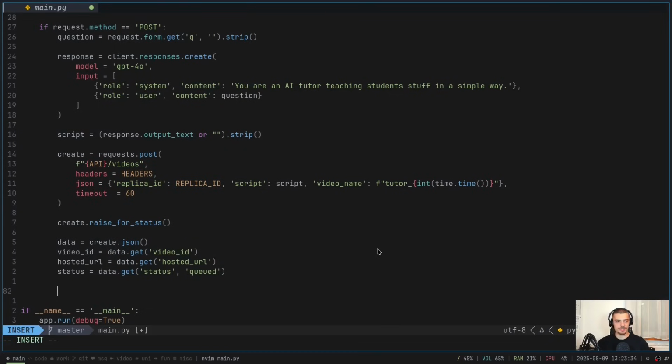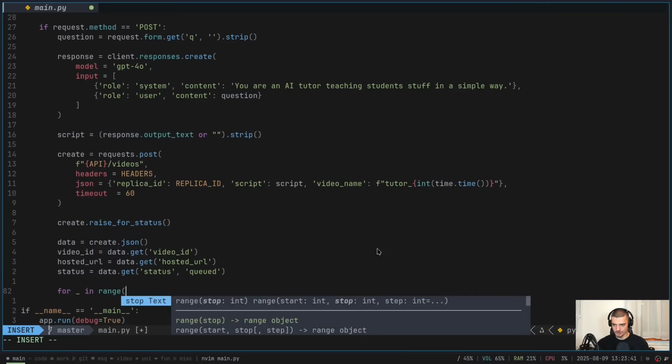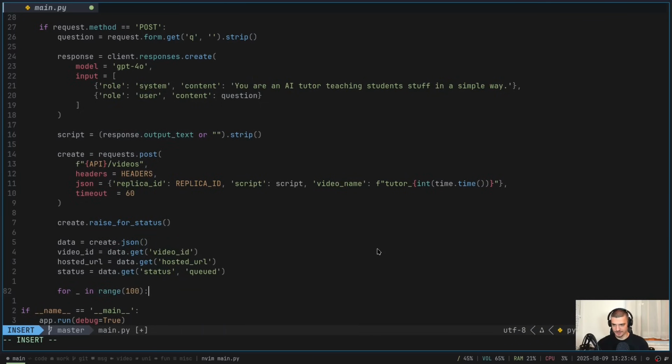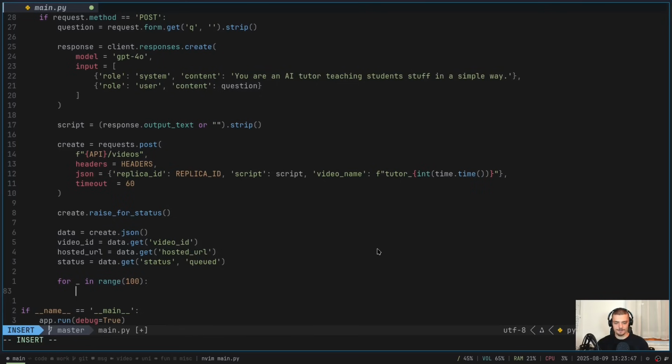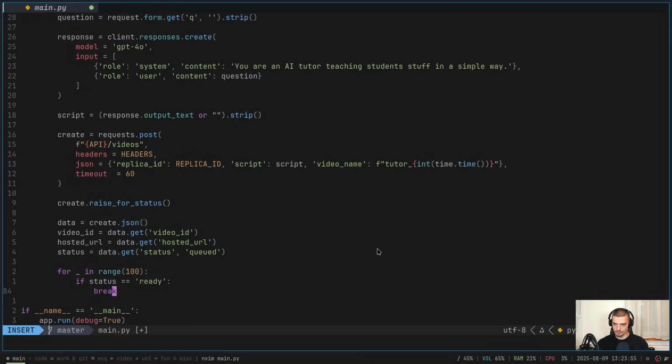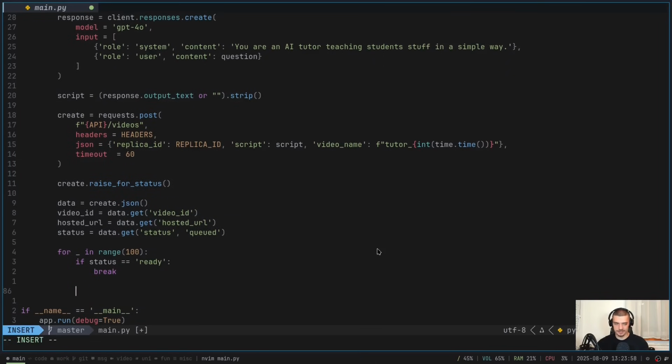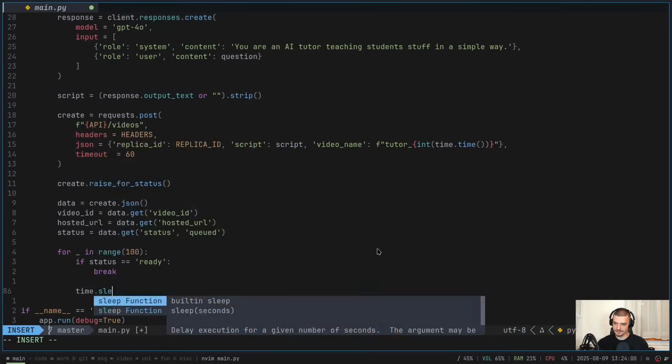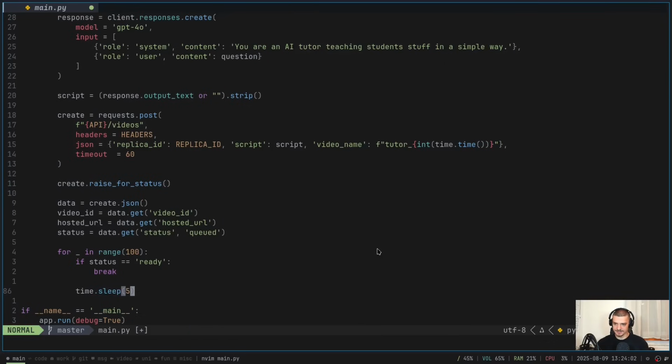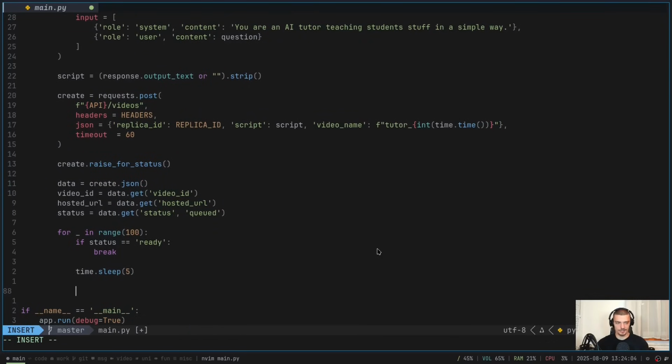That's the idea. And now we're going to keep asking, are you done? Are you done? Are you done? So we're going to say for placeholder in range, we're going to ask, let's say 100 times, just so we cannot time out here. I'm going to say if the status is equal to ready, so if the video is done, then we're going to break this loop. Otherwise, what we're going to do is we're going to sleep for 5 seconds, and what we're going to do then is we're going to refresh the data.